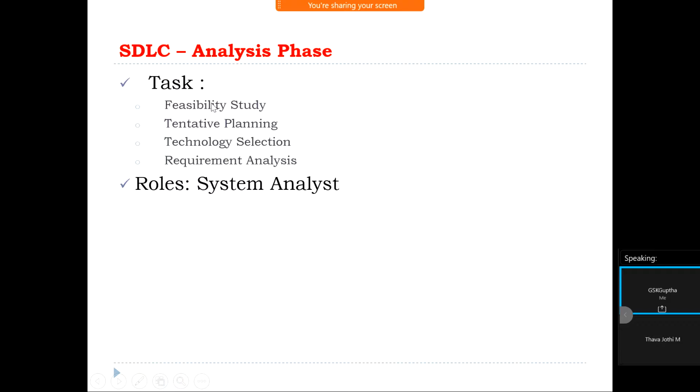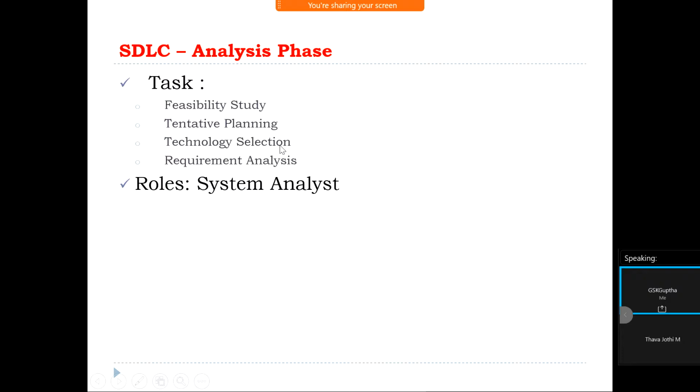What do you mean by feasibility? Feasibility is nothing but checking whether we are able to develop these kinds of projects or not. Tentative is nothing but temporary. How much time will it take to develop the project? How much time will it take to test the project? How much time will it take to deliver the project? Temporarily we are going to plan this in this session.